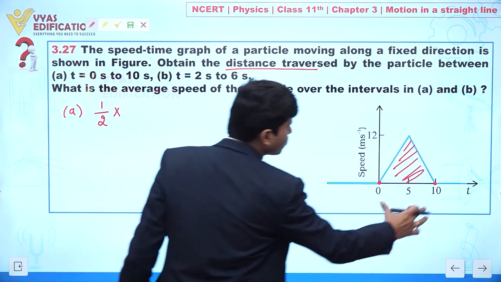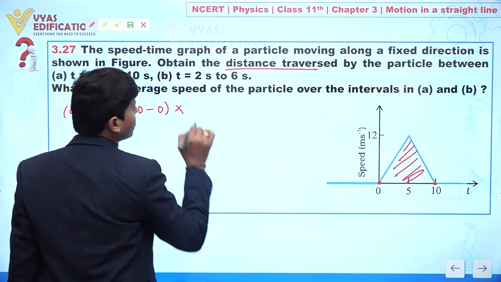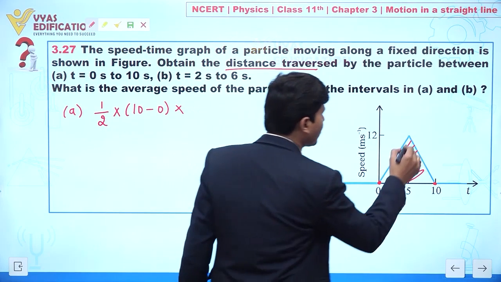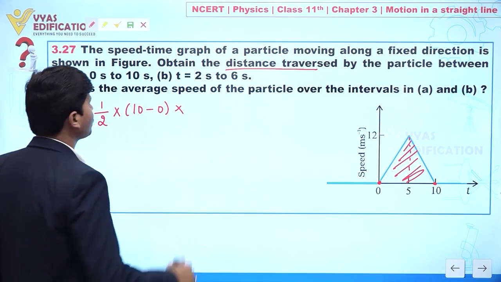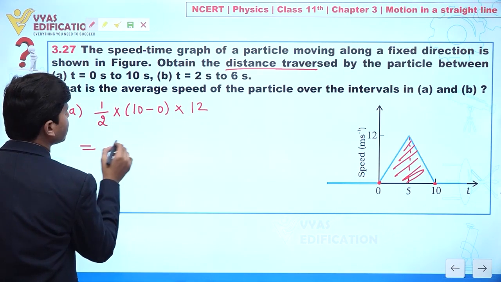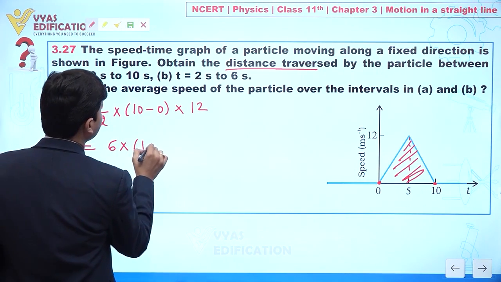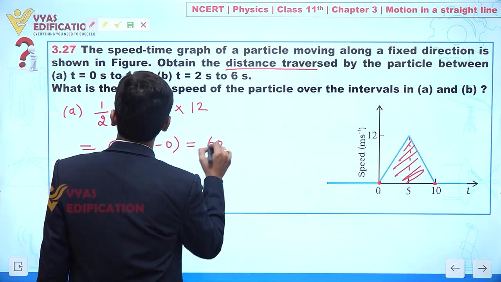The base is given to you, this is 10 minus 0. So we can write 10 minus 0 into perpendicular height. The perpendicular height is 12 meter per second, so this is multiplied with 12. Clear? So from here this is 6 into 10 minus 0, which is 60.